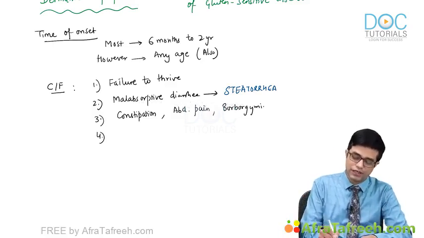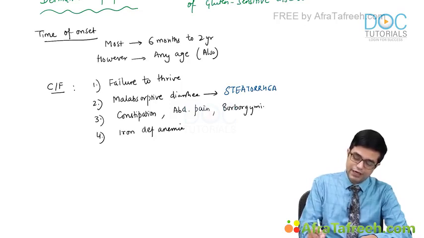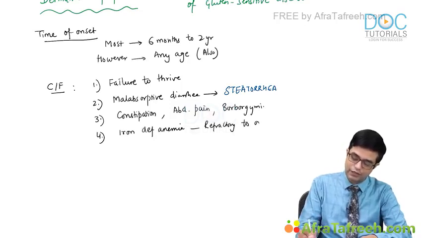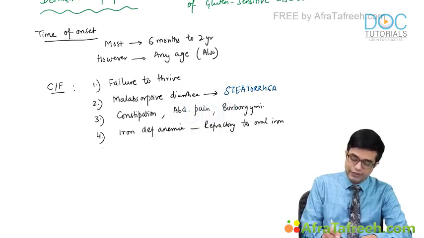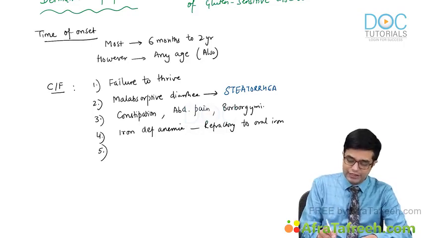Fourth, the children develop iron deficiency anemia which is refractory to oral iron therapy, because oral iron is not getting absorbed. Then children will develop features of other multi-nutrient deficiencies. There will be rickets in the child.